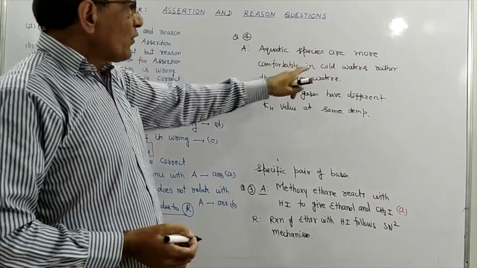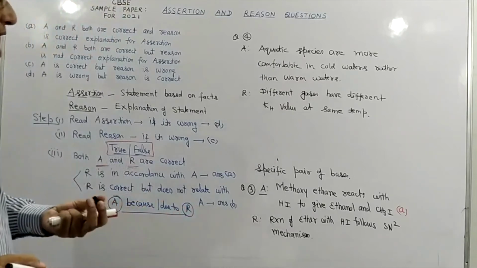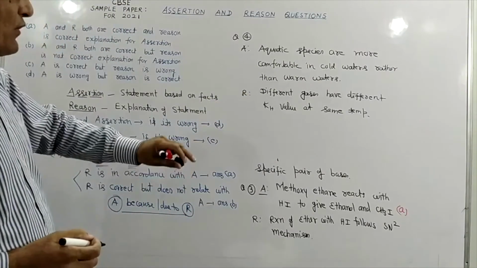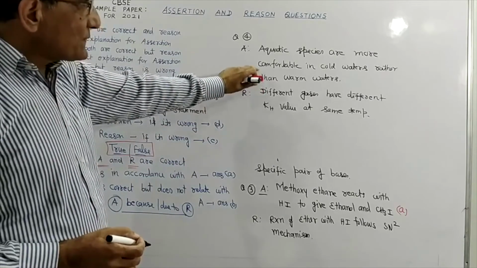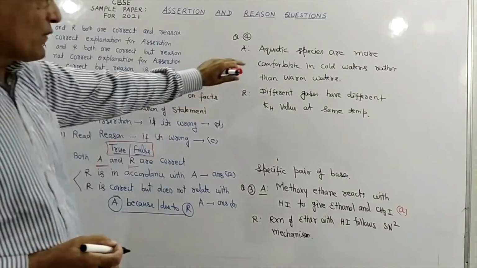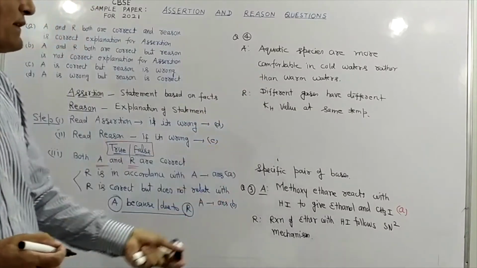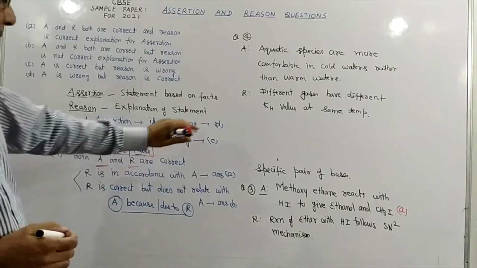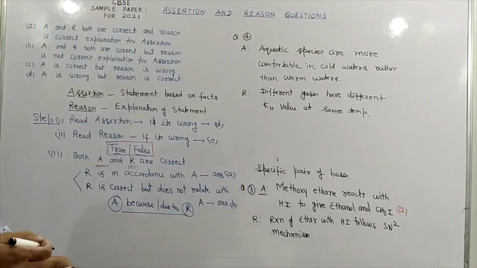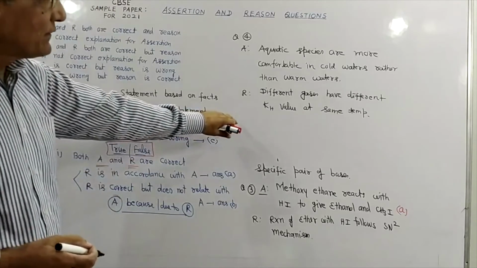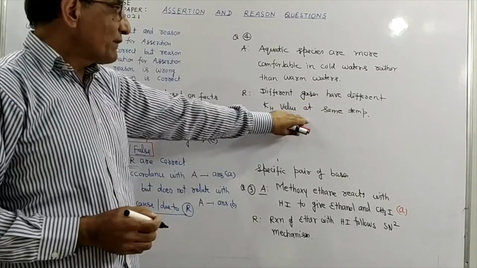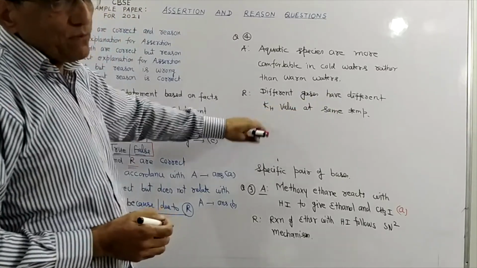Aquatic species are more comfortable in cold waters than warm water. This assertion is correct. Because if temperature increases, then solubility of oxygen will decrease in water. So if water is cold, it means more oxygen is present in the water. Now reason, different gases have different KH value at same temperature. This reason is also correct. Different gases have different KH value. This we have already studied in our Henry's law in solution chapter.